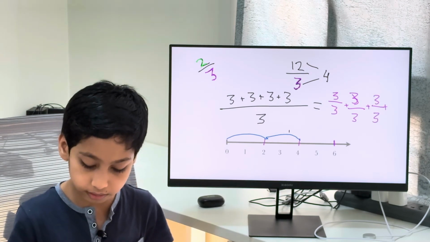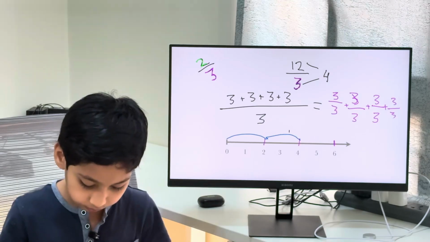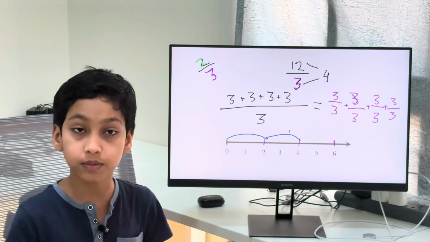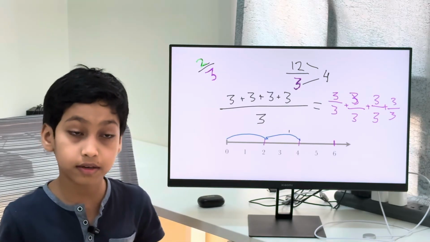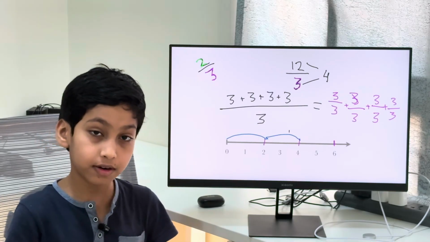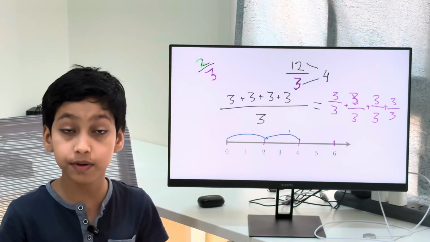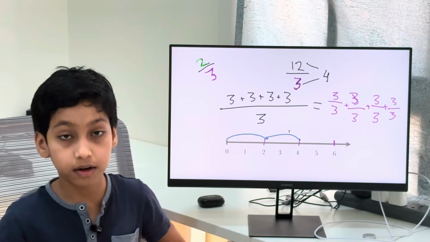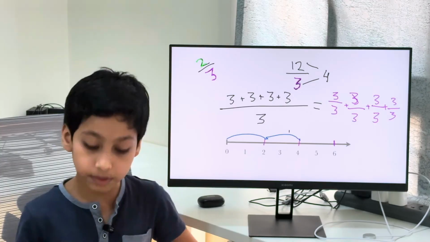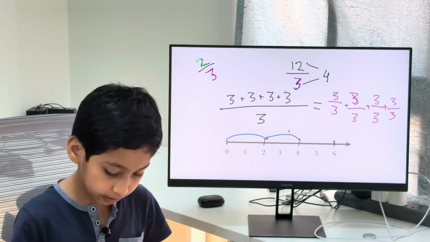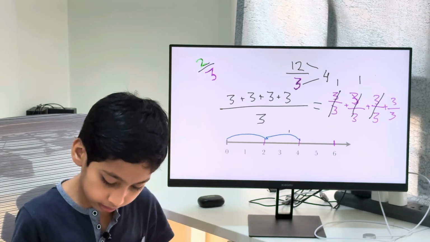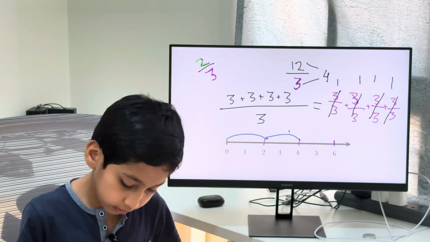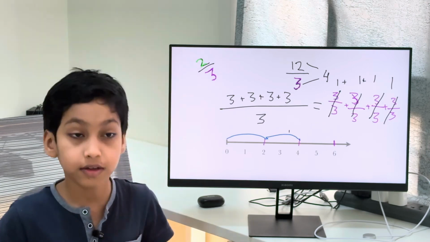Now I've written this 4 times, and directly your mind can understand that in past videos we've learned that if the denominator and the numerator are the same, then it means a whole. So this means a whole, this means a whole, this means a whole, and this means a whole. So we could just add wholes up. It's that simple.